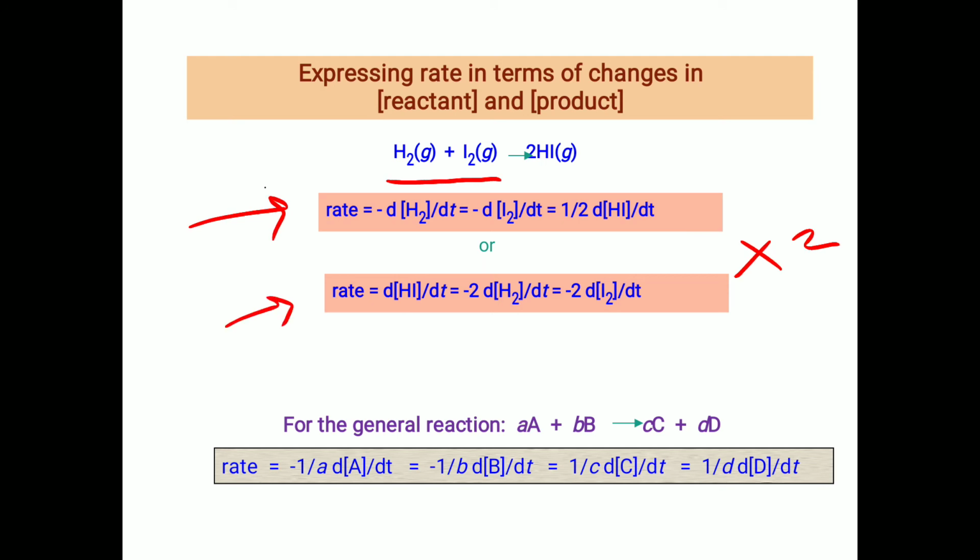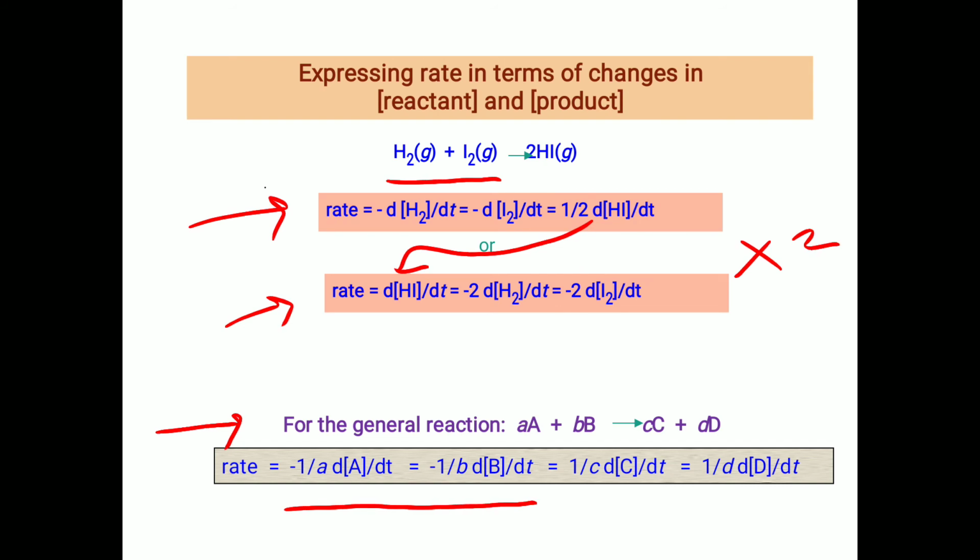Now see, the expression becomes rate equal to plus d of HI upon dt. Now write the positive term first, and then minus dH2 by dt is equal to minus 2 times d of I2 by dt. Now consider the general reaction, A plus B gives C plus D. The rate will be rate equal to minus 1 upon a, dA by dt, equal to minus 1 upon b, dB by dt.